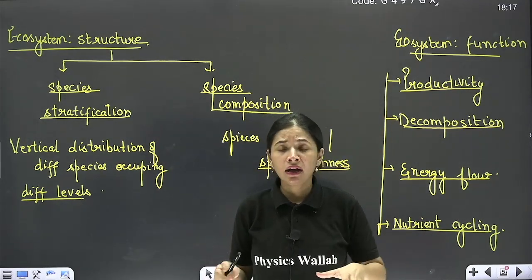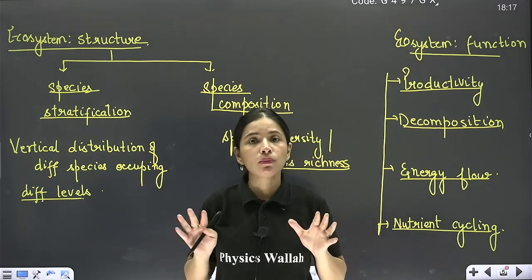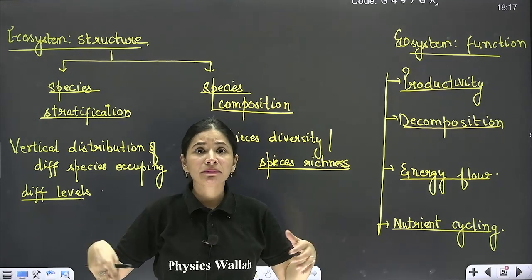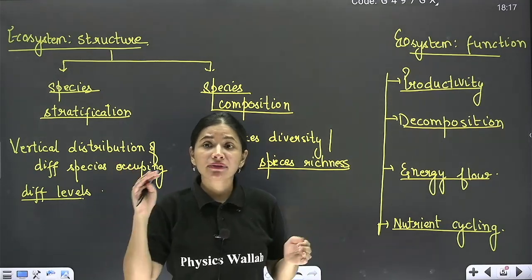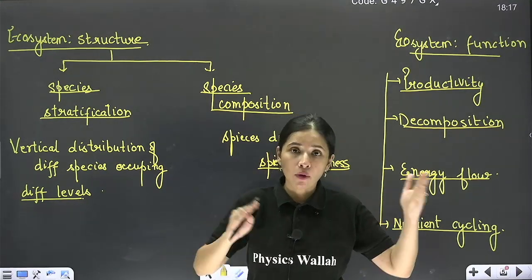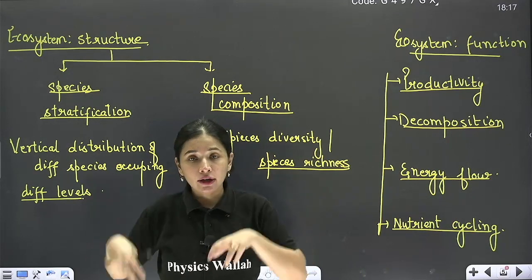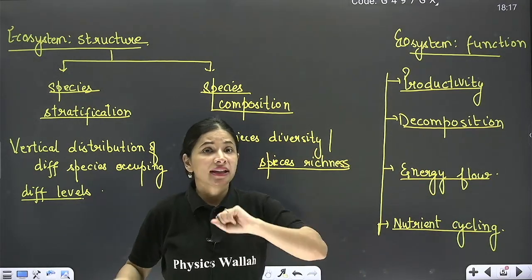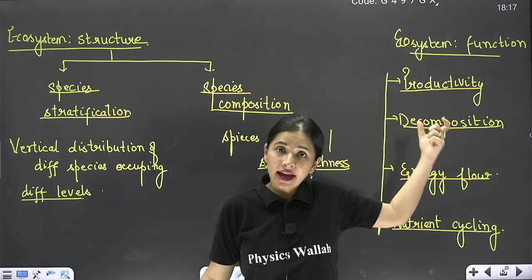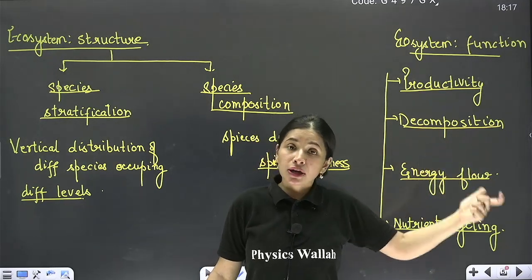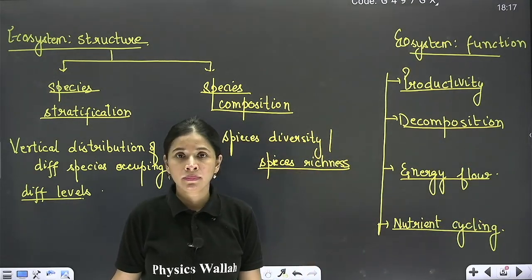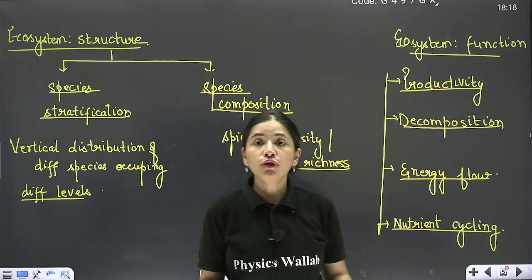Second, decomposition. Now you know, beta, every organism on this earth is mortal. That means every day one has to die. Now imagine plants and animals and humans are dying every day, but if their body is not getting decomposed, if their body is not getting converted from organic to inorganic nutrients and not getting back mixed with the soil, then everywhere around you, you will just find dead bodies only. So decomposition is again a very, very important process or function of an ecosystem to maintain healthy, cleaner ecosystem. Yes or no?